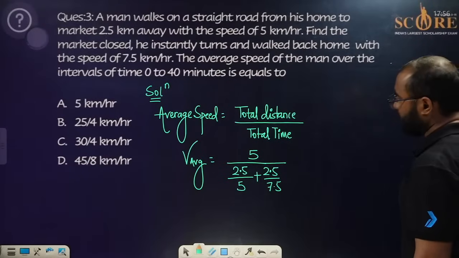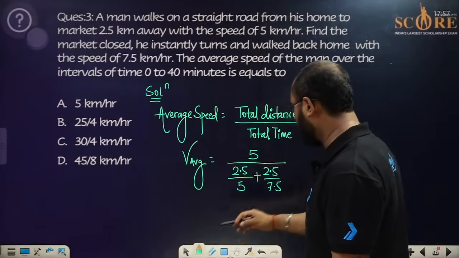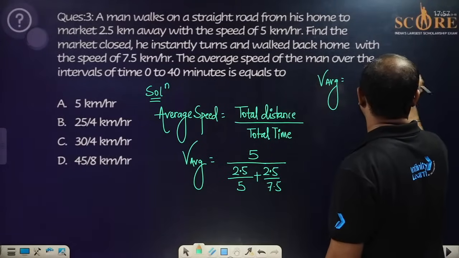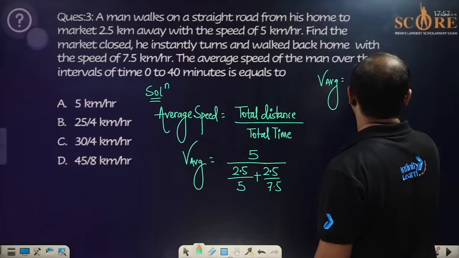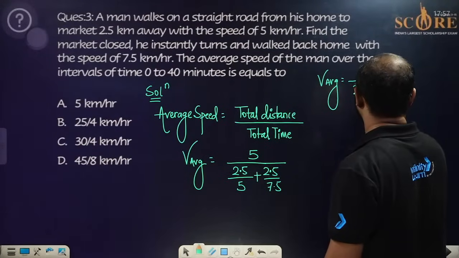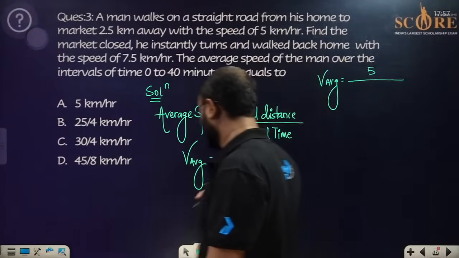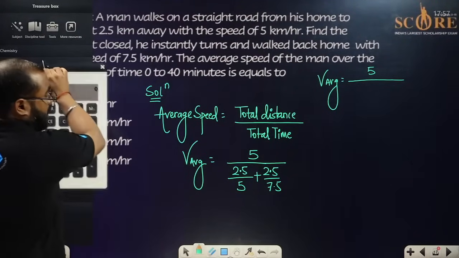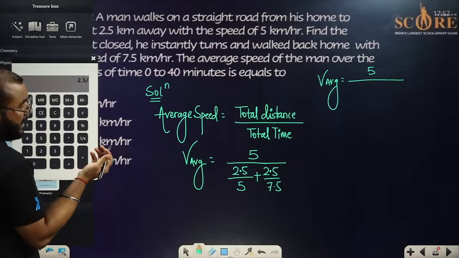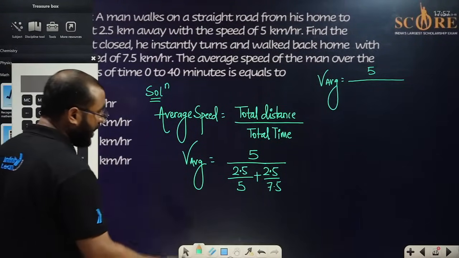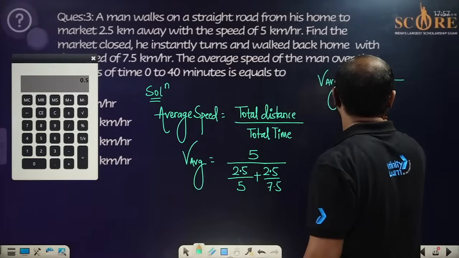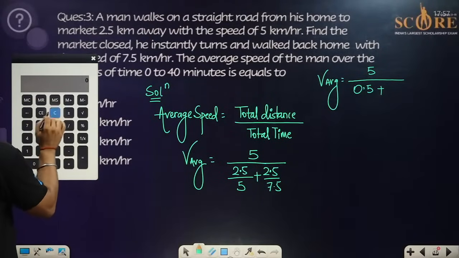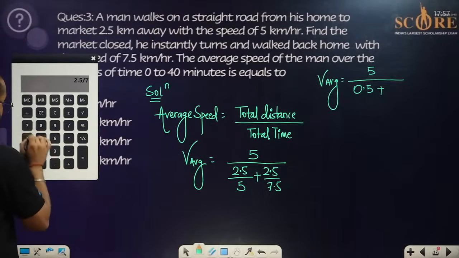So if we calculate this entire value, we can write that V average will be equal to 5 divided by, first, 2.5 divided by 5, which is 0.5, plus 2.5 divided by 7.5.